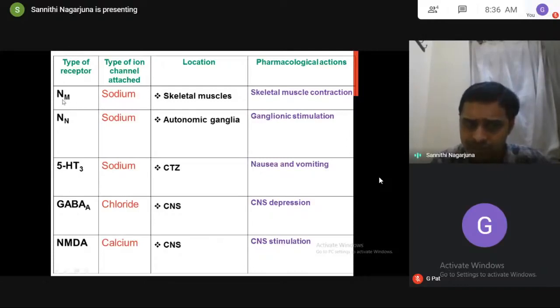So what is the ligand for this? Acetylcholine. So the actions of acetylcholine are skeletal muscle contraction and ganglionic stimulation. Serotonin is involved in the pathogenesis of nausea and vomiting. The action of GABA is CNS depression. The action of aspartate and glutamate is CNS stimulation.